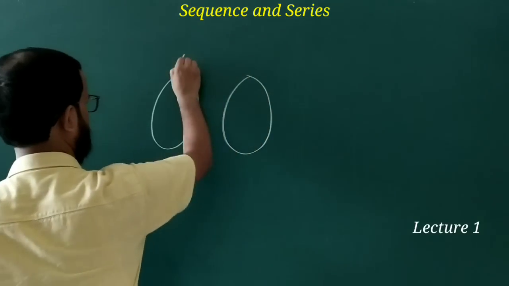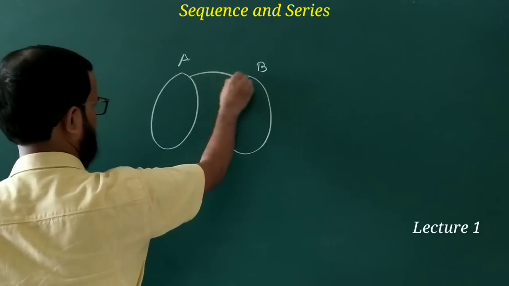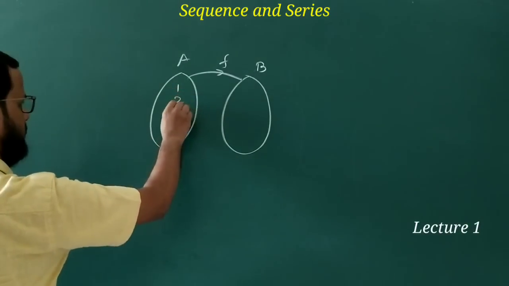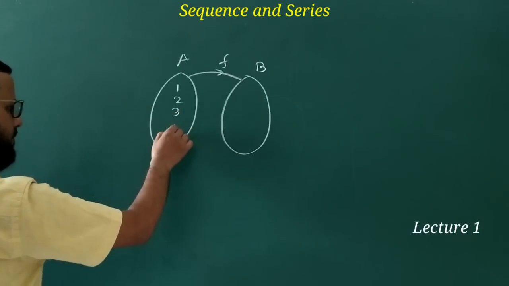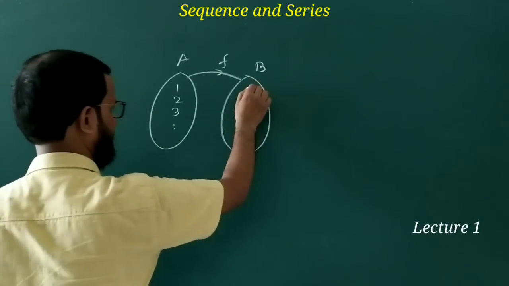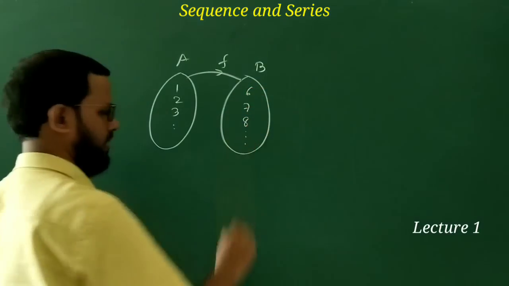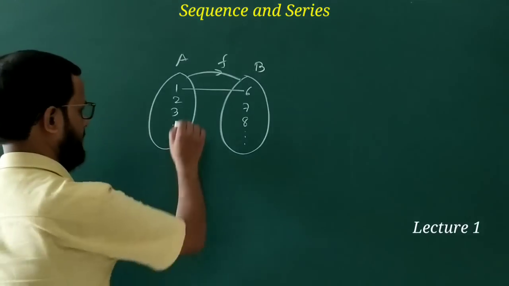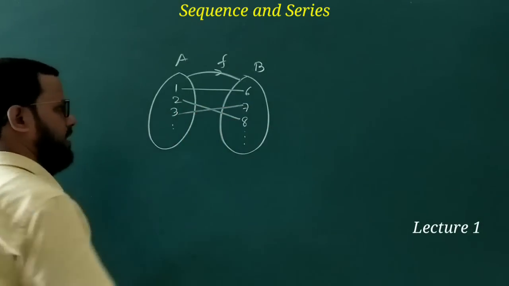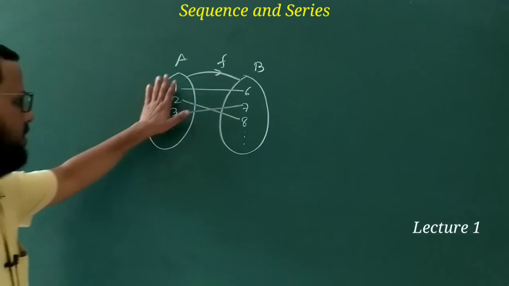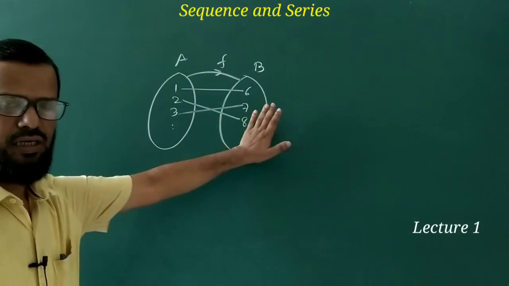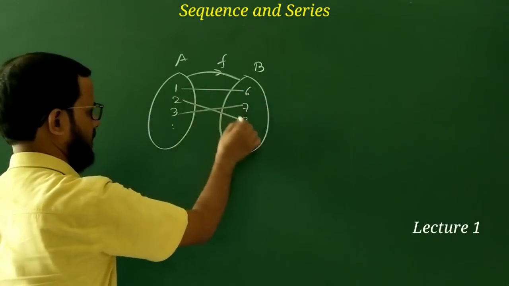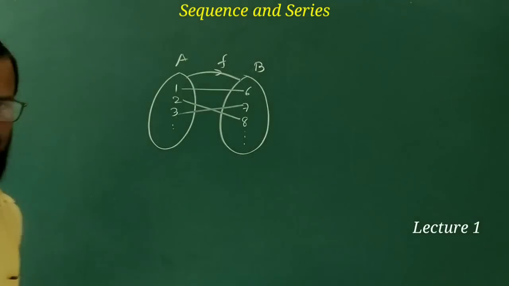Okay, suppose there are two non-empty sets, and a relation f is called a function. What is a function? Suppose there are elements 1, 2, 3, whatever the elements are, and 4, 5, 6, okay? And in this set suppose 6, 7, 8 are the elements, and if every element of A is somehow related to some element of B, and what is the relation? The relation is unique. See, 1 is only related to 6, 2 is only related to 8, 3 is only related to 7.